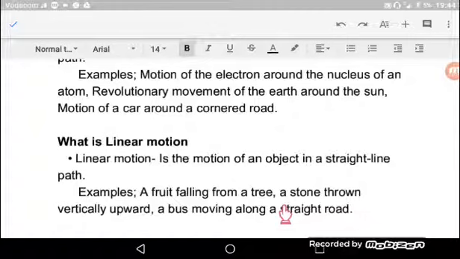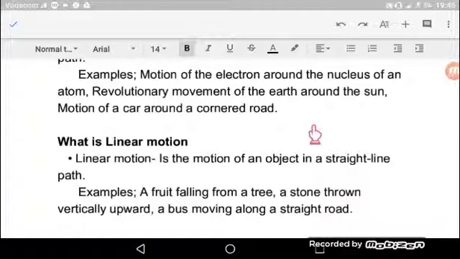Lakini pia when a stone is thrown vertically upward, kutokana na path taken by that stone being a straight line path, so that stone undergo linear motion. Lakini pia when a bus is moving along a straight road, tunategemea kwamba basi itapokuwa na move katika straight road, automatically lazima the path that will be taken by that bus will be a straight line path. Kwa hiyo ina maana ile basi tunasema inakuwa ina undergo linear motion.